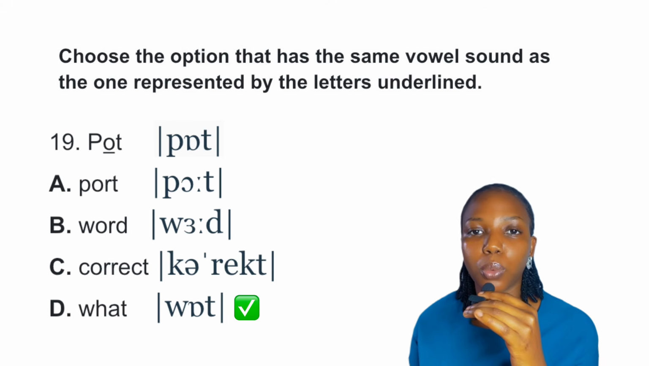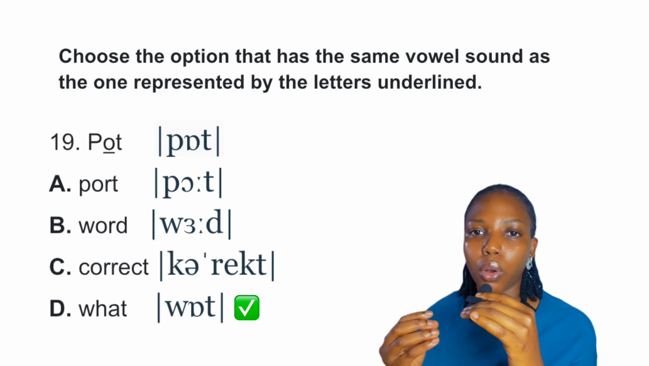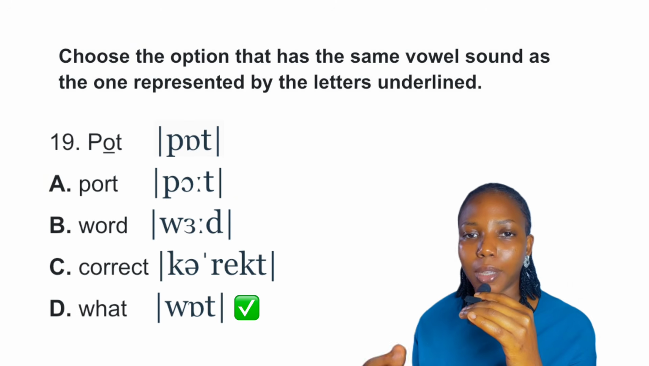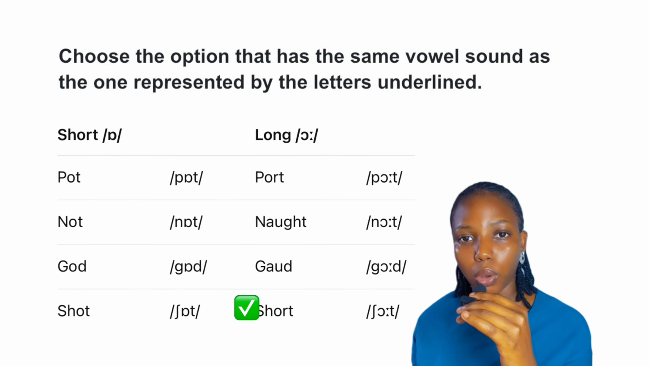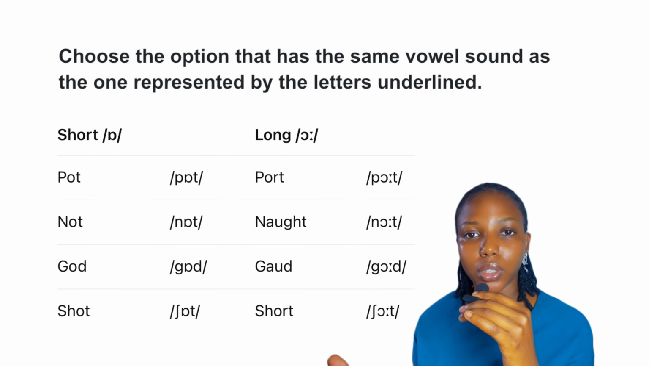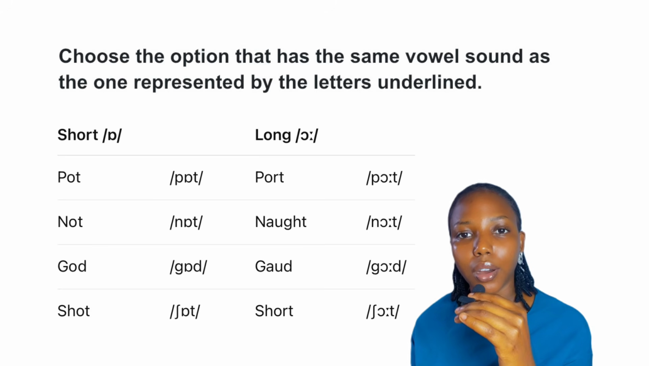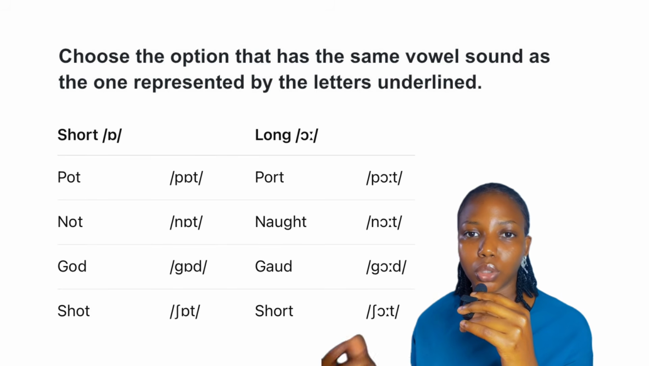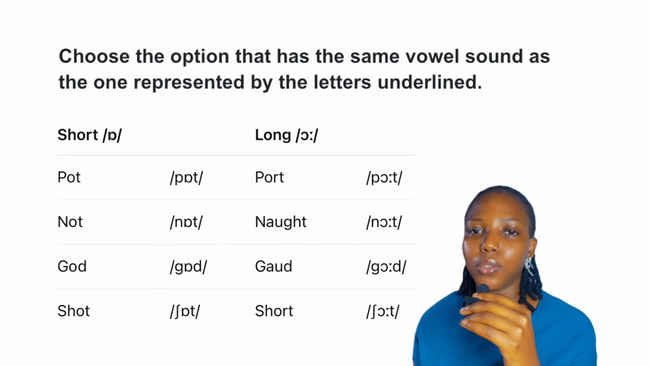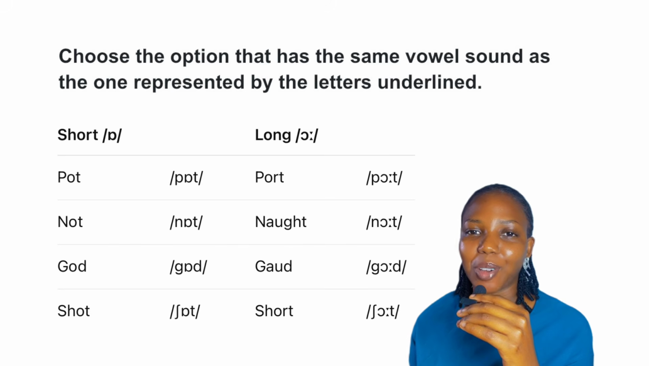Okay, so let me give you some word contrast for short O and long O, right? So we have caught, pot, port, not, God, short. Okay, so if you have more examples, please share with me in the comment section.